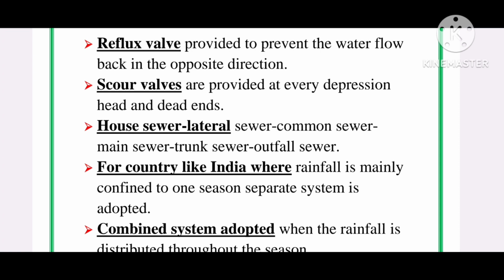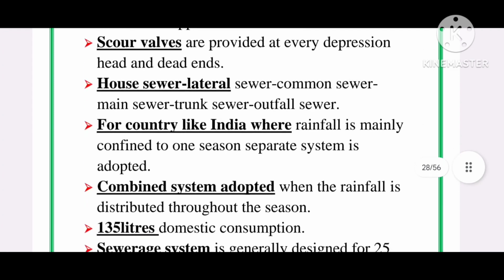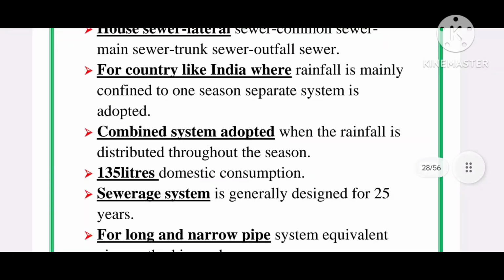Next, for a country like India, where rainfall is mainly confined to one season, separate system is adopted. Combined system is adopted when the rainfall is distributed throughout the season. If rainfall is confined to one season, then separate system is adopted.